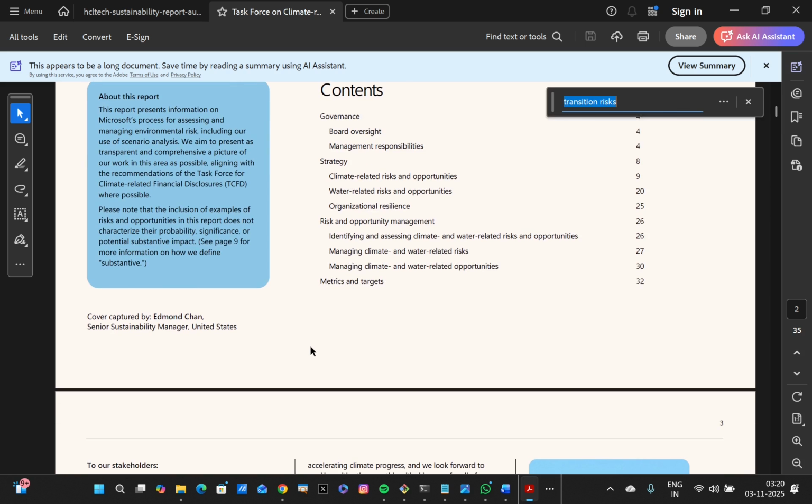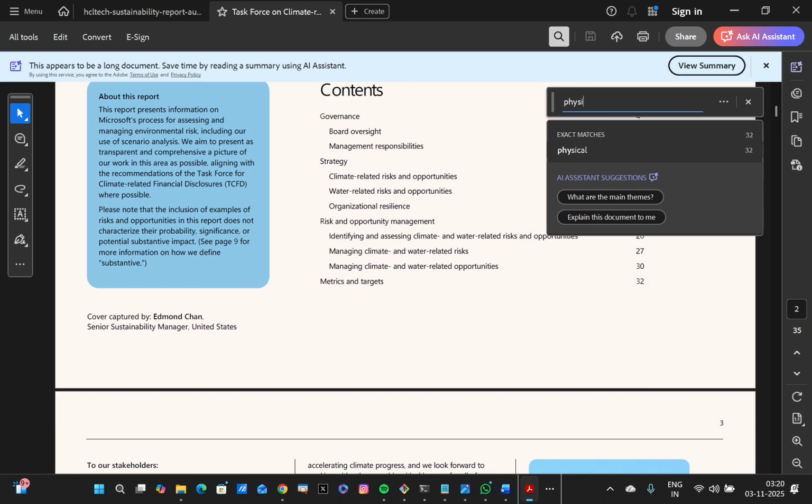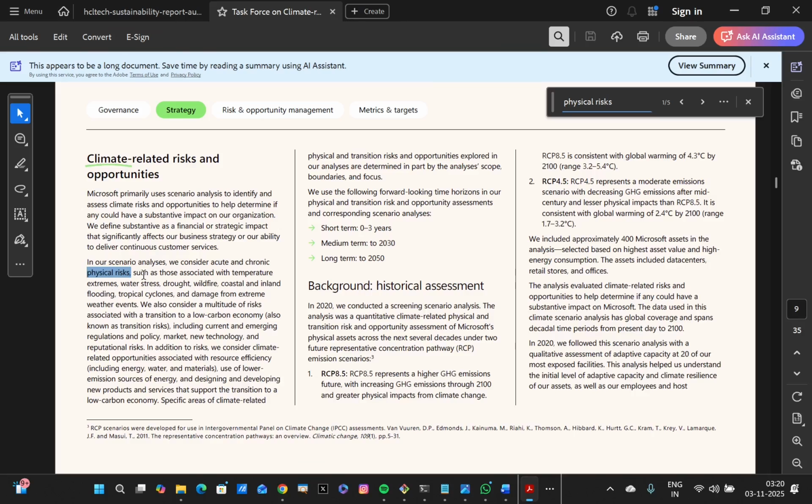So similarly, if I try to search for physical risks, I get 5 search matches, and I'll just quickly go over them. So Microsoft has disclosed on some climate related risk and opportunities, and you could see it has disclosed on both transition as well as physical risks over here. For both physical risk and transition risk, it does a periodic assessment of short term, medium term, and long term. And for physical risk, it does a scenario analysis of RCP 8.5 and RCP 4.5, which is something that we learn as the medium moves forward. But let's keep it short until now.